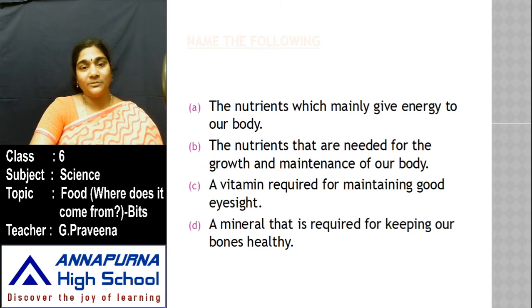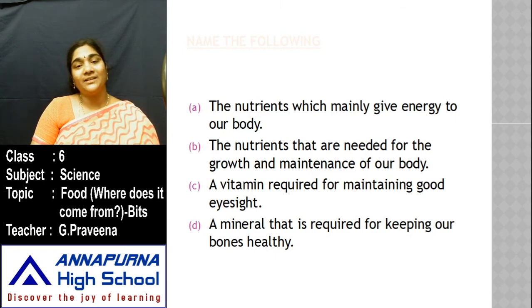Yes, now name the following. First one, the nutrient which mainly gives energy to our body. So what is the nutrient that provides energy to do various activities? So what is that nutrient called as? The next, the nutrients that are needed for the growth and maintenance of our body.